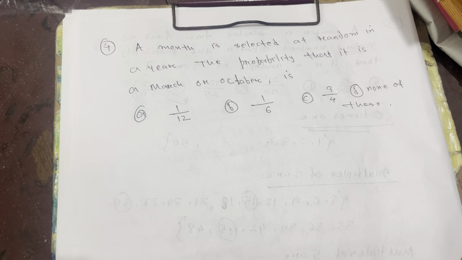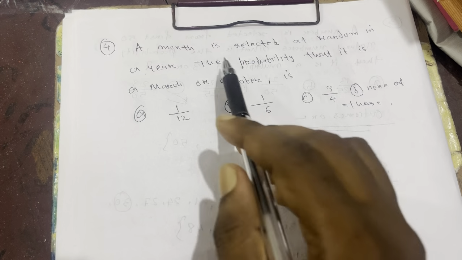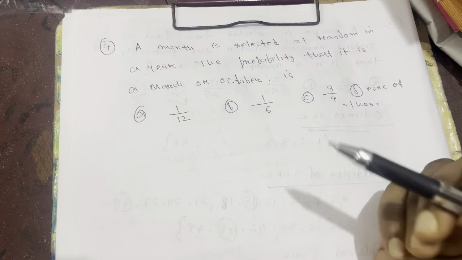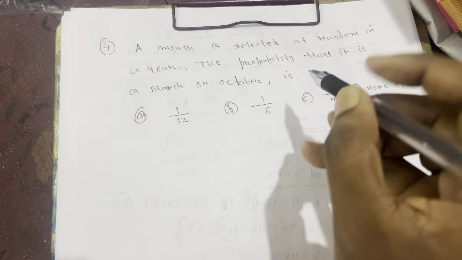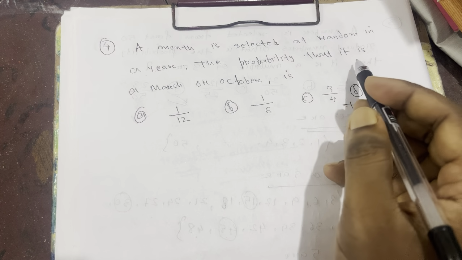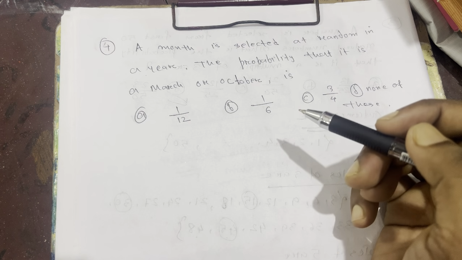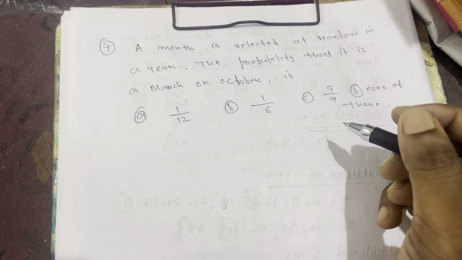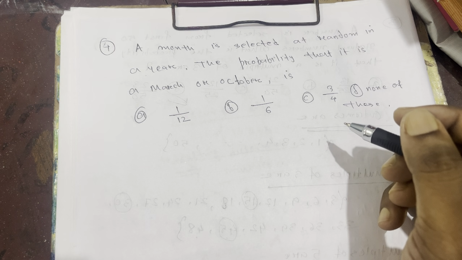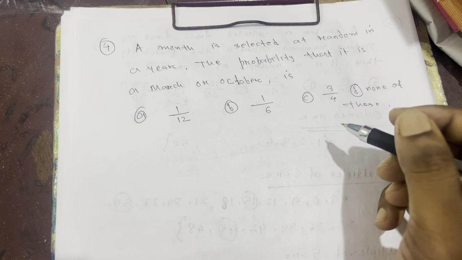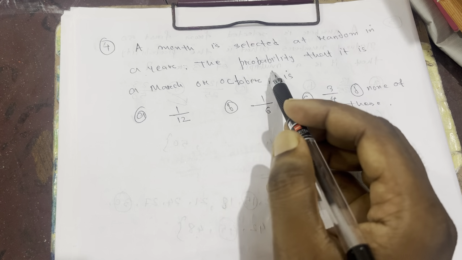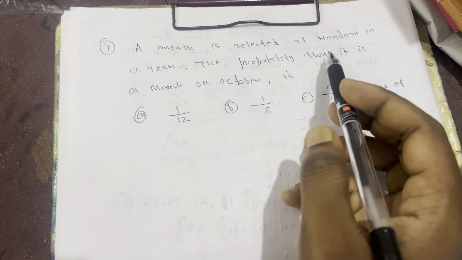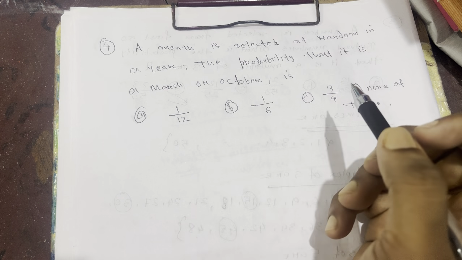Question number 4. A month is selected at random in a year. The probability that it is March or October. As you know, in a year there are 12 months, right? So the total number of months in a year is equal to what? 12. So out of 12 we need to find the probability of a month which is March or October.